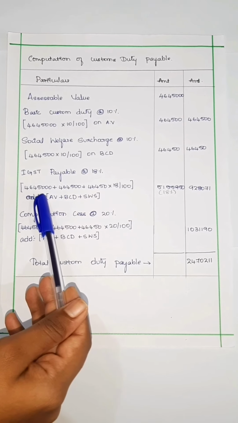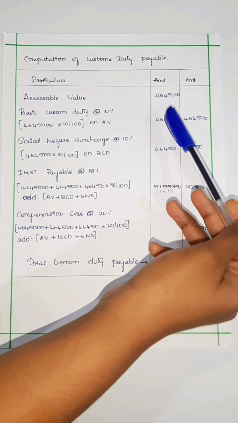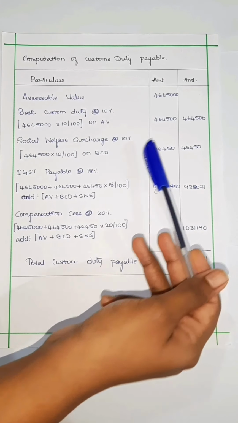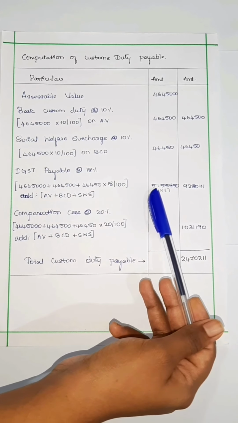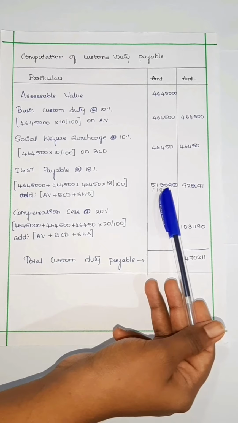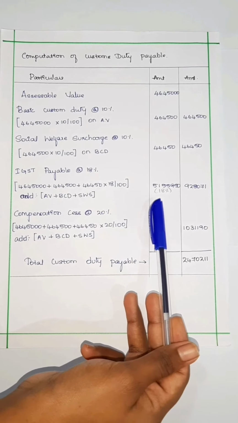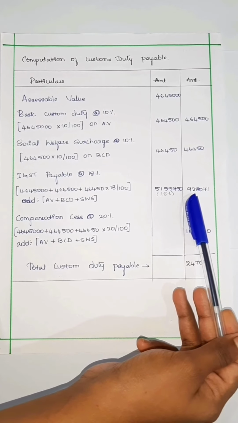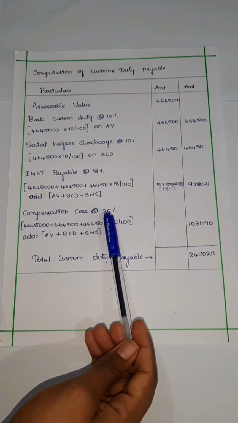To calculate IGST payable, we have to add assessable value, basic custom duty and social welfare surcharge into 18%. If we add these 3 amounts, we get 51,55,950. We have to multiply it by 18%. So we get 9,28,071. Next, we should calculate compensation cess at 20%.